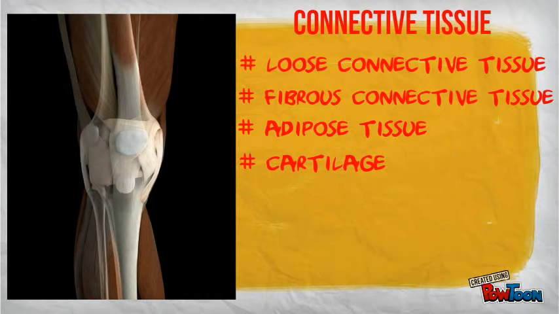Cartilage is a connective tissue with a rubbery extracellular matrix. Our outer ear and the end of our nose is made of cartilage. But cartilage can also be found between the bones of our vertebral column and at the ends of our bones, at the joints. This cartilage is used as a physical shock absorber, as well as a way to reduce friction at movable joints. Bone is also considered a connective tissue.